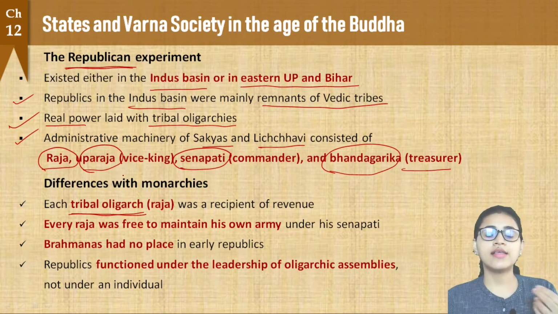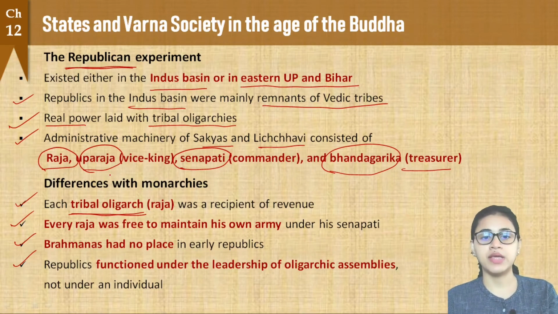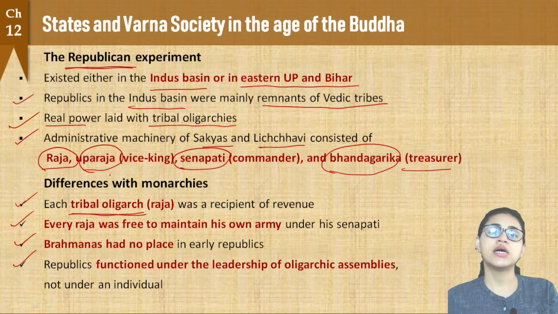And in case of a monarchy, what happened? If we just point out the differences point-wise: in a monarchy, the entire revenue of the state was claimed by the monarch or the king. But in case of a republic, each Raja or each tribal oligarch was a recipient of revenue, so each Raja could claim revenue.